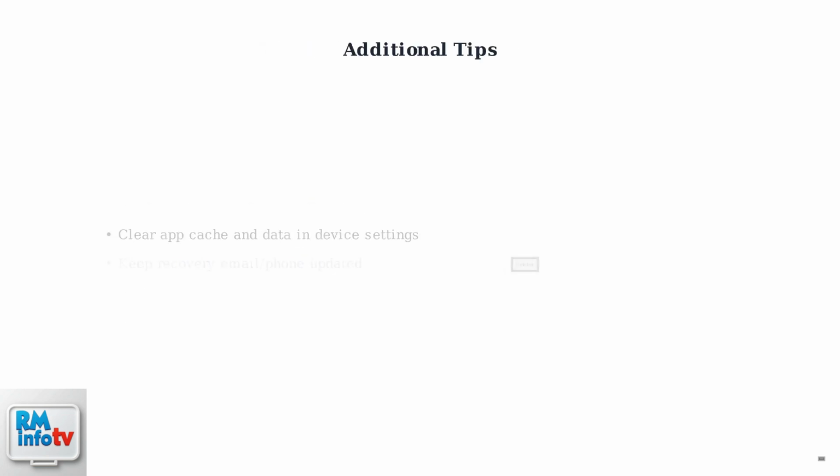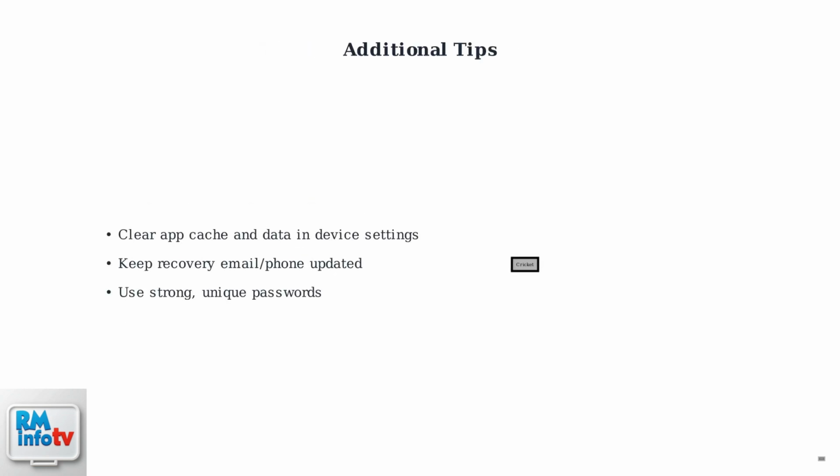If you're still having issues after resetting, clear your app cache and data. Go to your device settings, find the MyCricket app, and clear cache. This often resolves sign-in problems. Keep your recovery email and phone number updated for smoother resets.